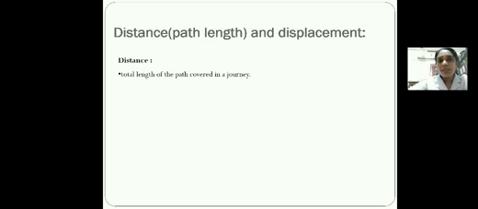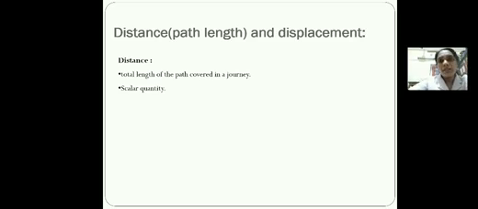See, what is distance? It is the total length of the path covered in a journey, and it is a scalar quantity. That is the most important thing. Because sometimes you can expect questions, give examples for scalar quantity or give examples for vector quantity. So at that time you must remember the physical quantities which belong to scalar and vector. So distance is a scalar quantity because it represents only magnitude. From the distance value, we cannot infer the direction in which the object is moving. Is it moving towards north or is it moving towards south, like that.